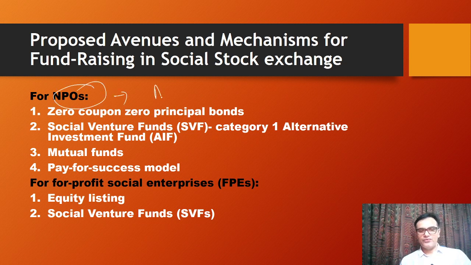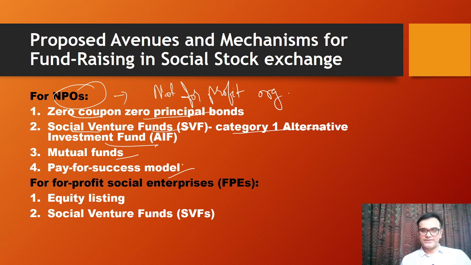Okay. Now, within this report, the proposed avenues and mechanisms for fundraising are, so for NPOs, that is not for profit organizations, if there is one, they have given zero coupon, zero principal bond. This is one of the ways they can raise funds. Then there are social venture funds, that is a category 1 alternative investment fund. Then there are mutual funds and pay for success model. You must remember the names of these for MCQ.